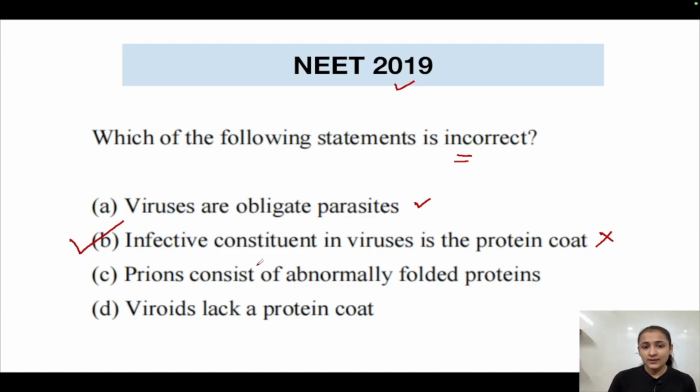But let us look at the other options as well. Prions consist of abnormally folded proteins. Yes, prions are abnormally folded proteins only. Viroids lack a protein coat. Yes, this is true. Viroids do not have a protein coat. They are single-stranded RNA molecules only.